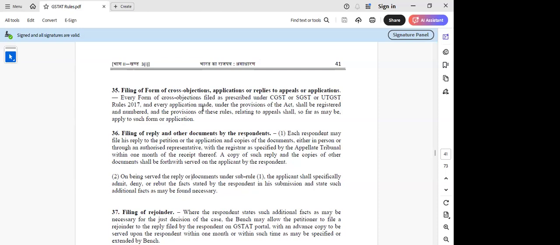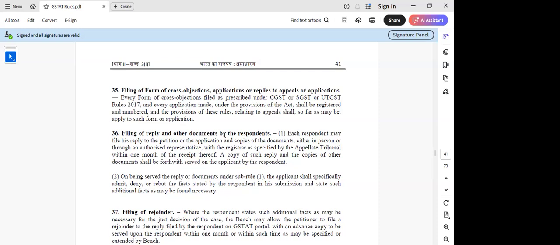Then filing of reply and other documents. These are all the communications which have to be made after filing the appeal. Each respondent may have to file his reply. Again, the terminology is not petition, it is the appeal or the application, with copies either in person or through an authorized person with the registrar. A copy of such reply should be served on the applicant by the respondent. So all the communication between the department and appeal, and the notice to be issued to the appellant, all these procedures they have tried to add in Rule 36.